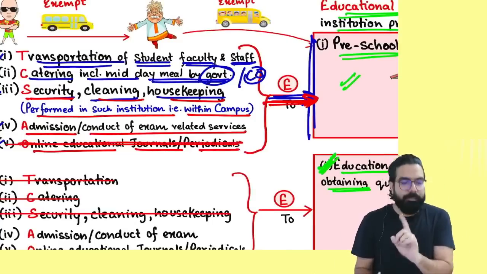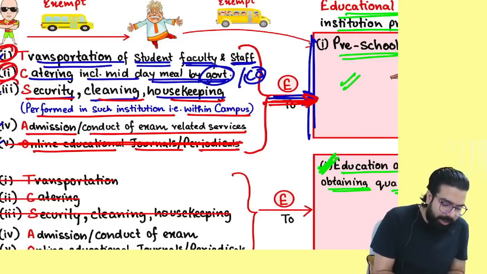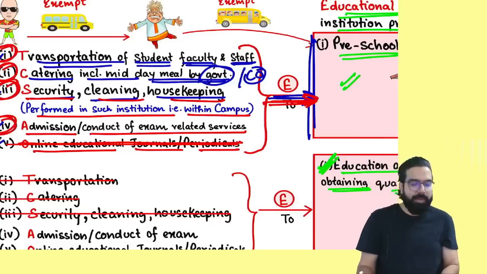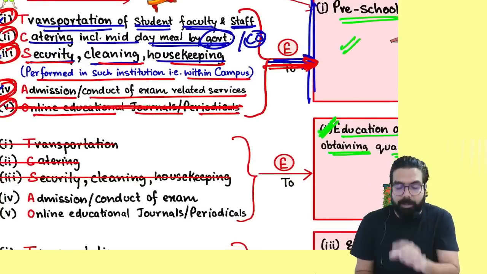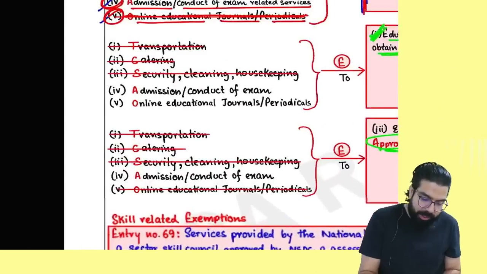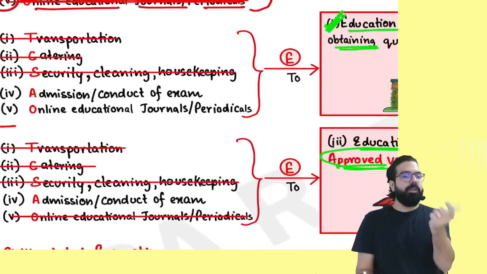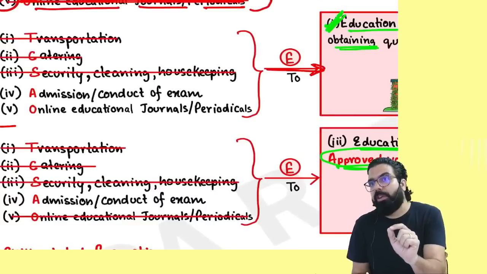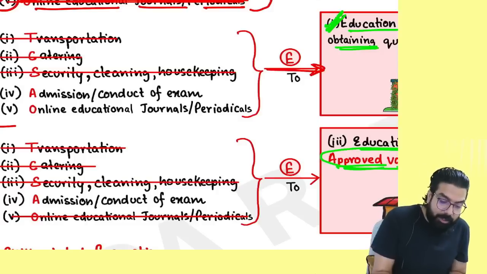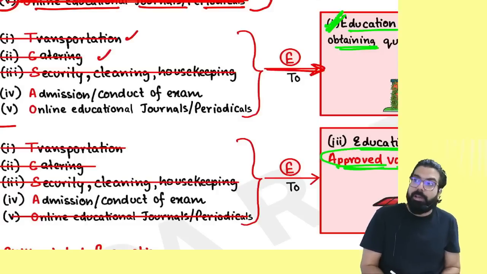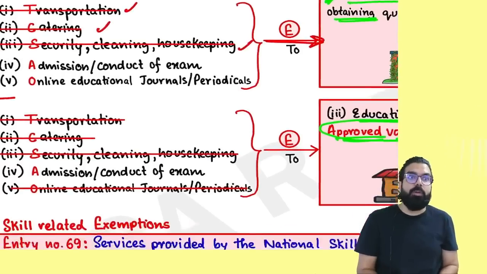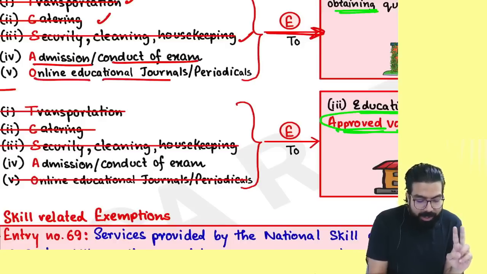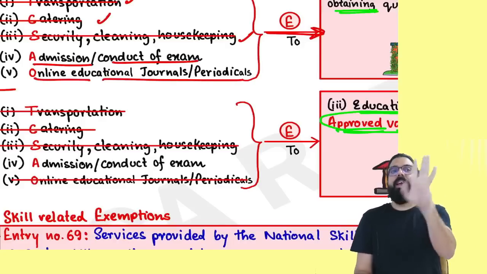So what is exempt only? Transportation, catering, security, cleaning, housekeeping, and admission or conduct of exam related service. Online periodical journals are not exempted in case of preschool up to 12th. The same thing I've written down. For whom, everyone? For colleges and post-graduation colleges. Remember one thing, in this case, transportation is always taxable, catering is always taxable, security, cleaning, housekeeping is always taxable. Admission or conduct of exam-related services and online educational journals and periodicals only is exempted.